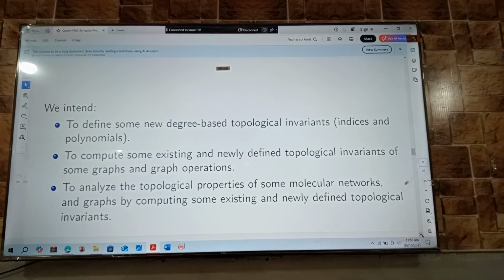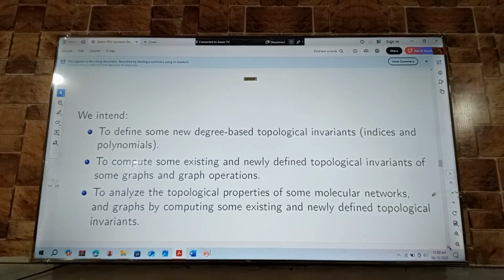To compute some existing and newly defined topological invariants of some graph and graph operations, to analyze the topological properties of some molecular networks and graphs by computing some existing and newly defined topological invariants.